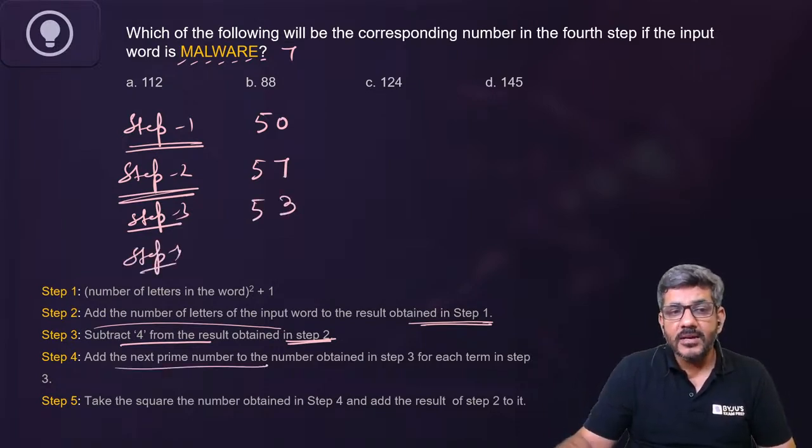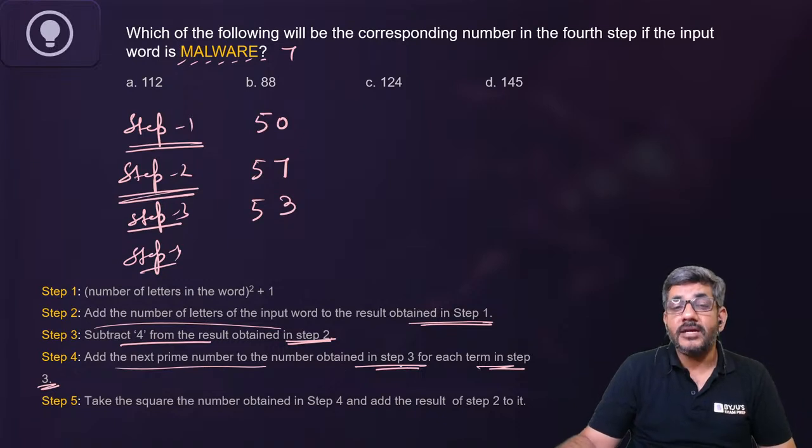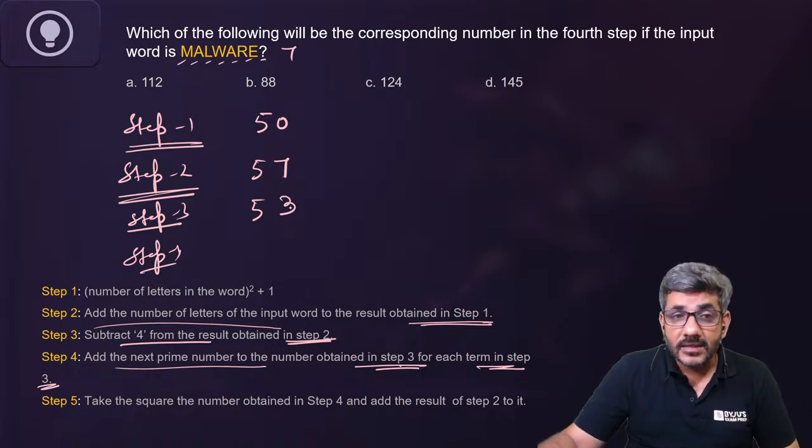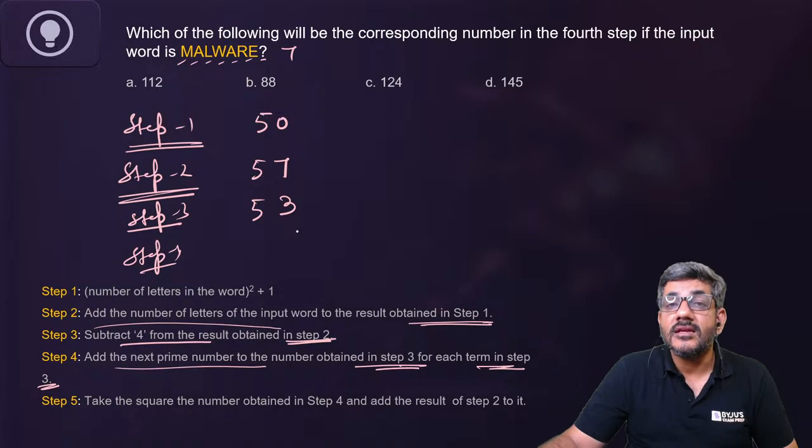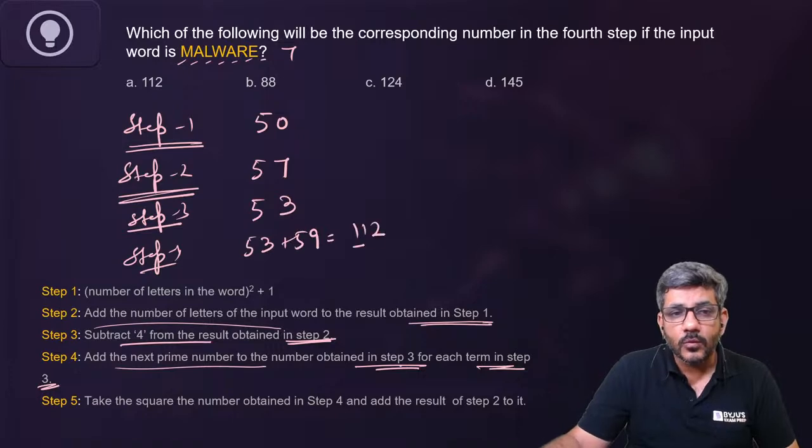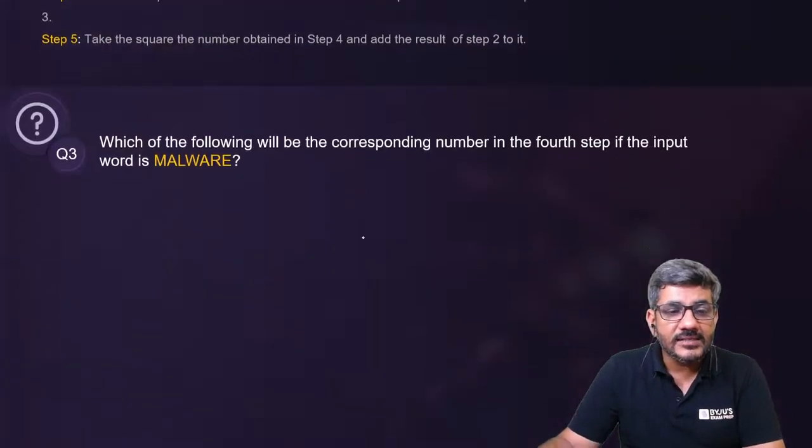What was step number 4? Add the next prime number to the number obtained in step 3 for each term in step 3. तो इसका मतलब next prime number 53 के बाद कितना है? Next prime number is 59. So my answer is 53 plus 59, which is equal to 112. And that is the right answer.